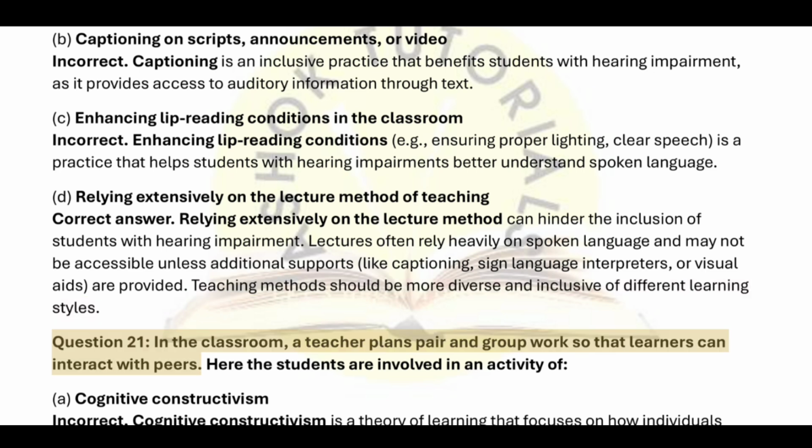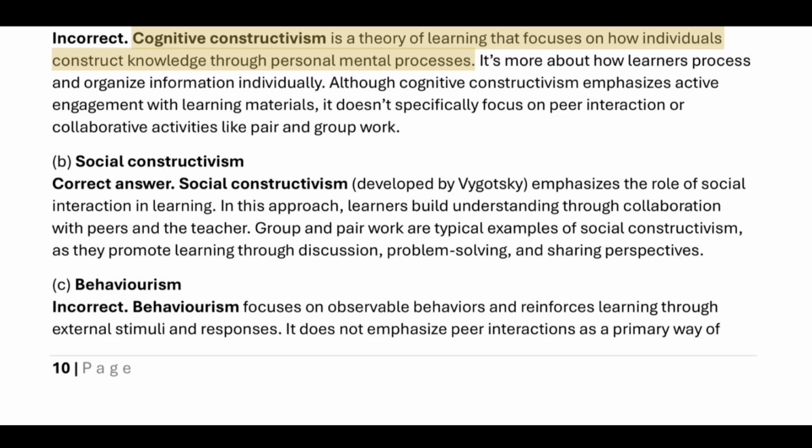Question 21. In the classroom, a teacher plans pair and group work so that learners can interact with peers. Here the students are involved in an activity of A. Cognitive constructivism. Incorrect. Cognitive constructivism is a theory of learning that focuses on how individuals construct knowledge through personal mental processes. It's more about how learners process and organize information individually. Although cognitive constructivism emphasizes active engagement with learning materials, it doesn't specifically focus on peer interaction or collaborative activities like pair and group work.